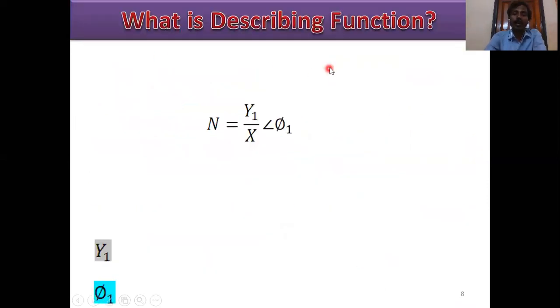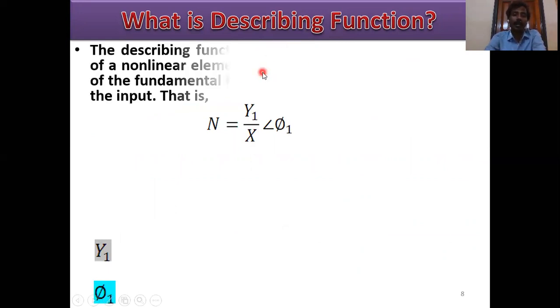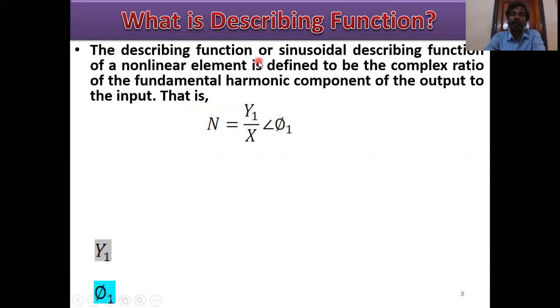What is describing function? So our definition: the describing function or sinusoidal describing function of a nonlinear element is defined to be the complex ratio of the fundamental harmonic component of the output to the input. This is the fundamental harmonic component and this is the input sinusoid magnitude.